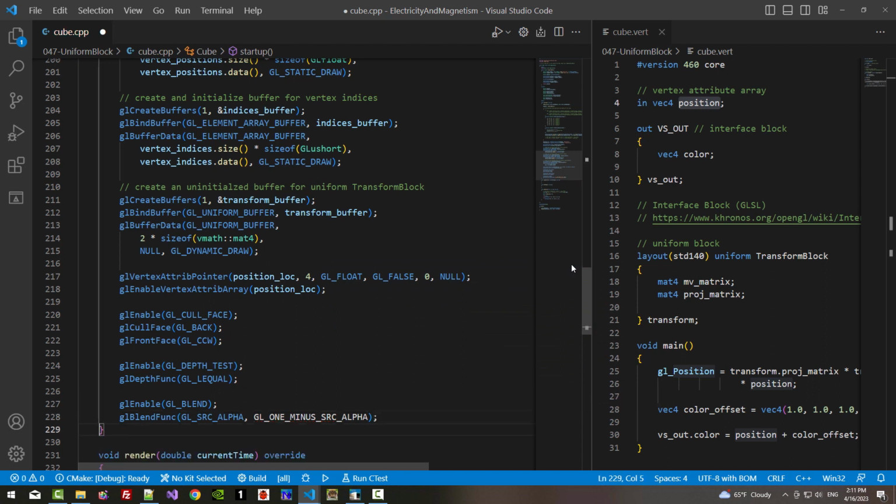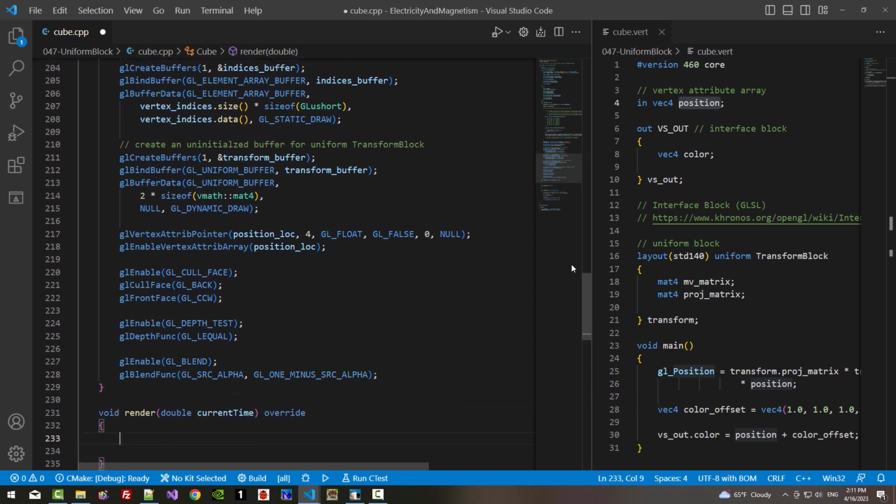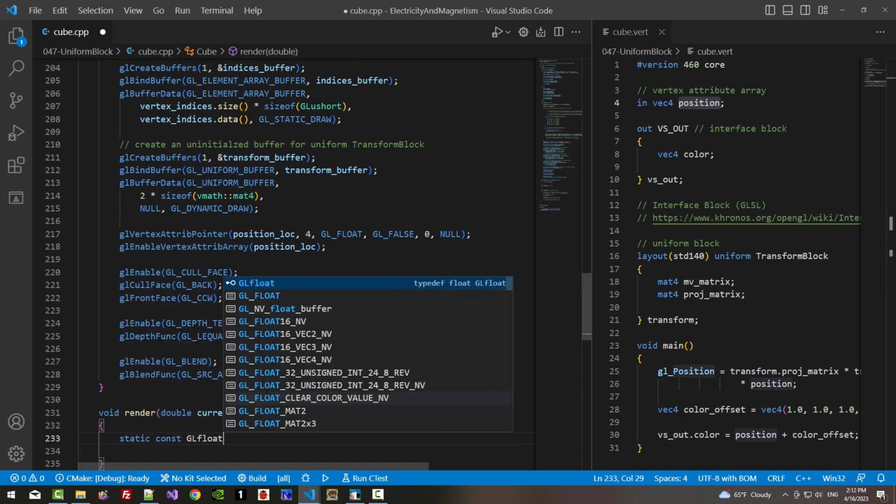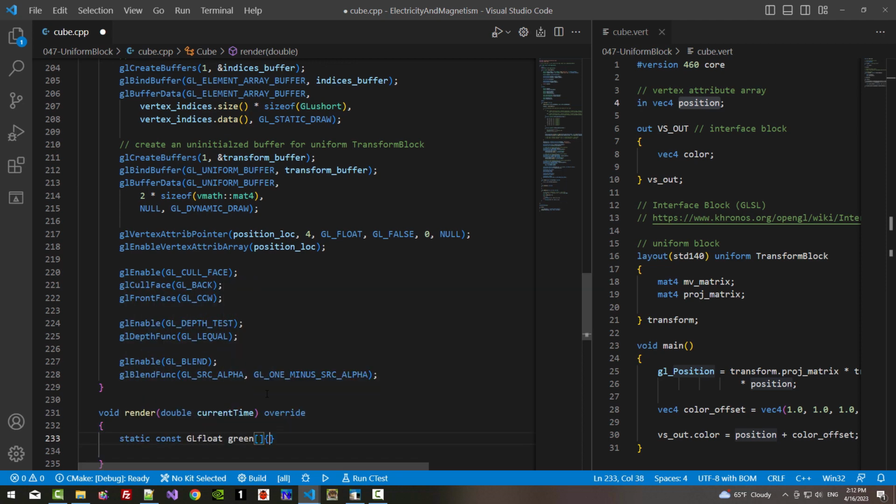Now in the render function, static const GLfloat green, this is the erase color, 0.0f, 0.25f, 0.0f, 1.0f.